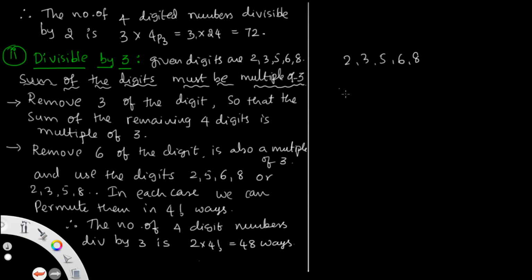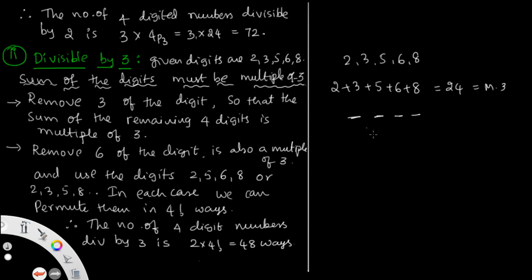So by adding 2, 3, 5, 6 plus 8, we get 5, 10, 14, so 24. It is also a multiple of 3, but we need only 4 digits. So we eliminate a number, removing any one digit from 2, 3, 5, 6, 8, so that we can still use a multiple of 3.